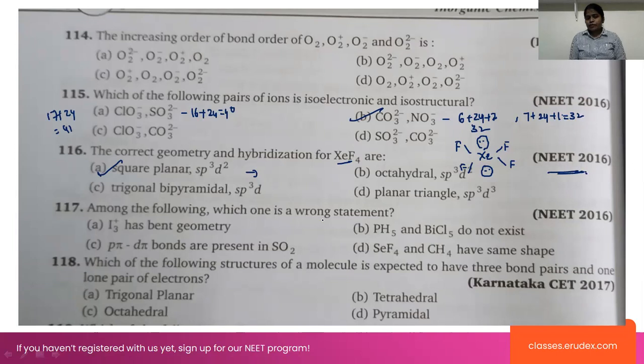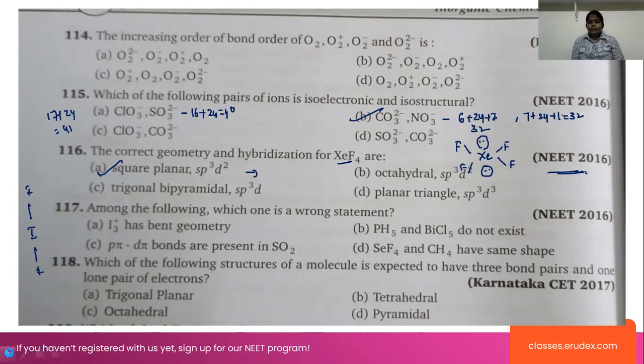Next one, among the following, which is a wrong statement here? I3 plus has a bent geometry. PH5 and BiCl5 do not exist. p pi d pi bonds are present in SO2. SeF4 and CH4 have the same shape. I3 plus has a bent geometry. Look at the case of I3 plus, iodine can form 7 bonds, right? So look at this case, I3.